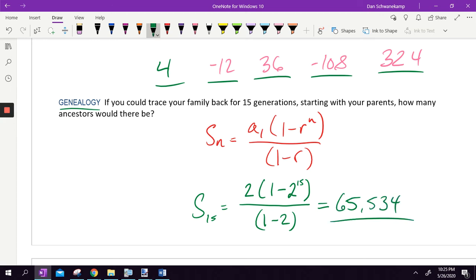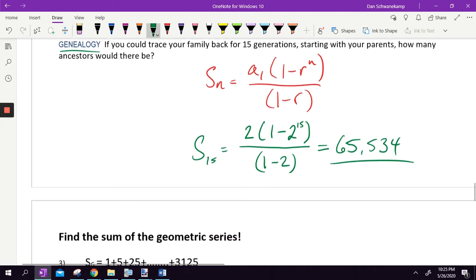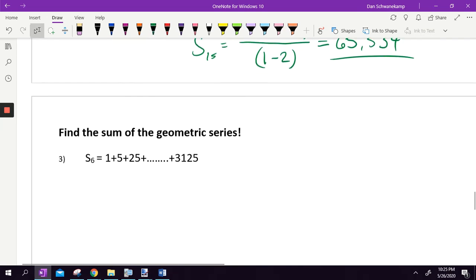Sometimes it's amazing when someone's like, oh, yeah, my great uncle was Abraham Lincoln. Well, yeah, or not great uncle, great, great, great, great, great uncle. Yeah, there's a lot of people in your history. Okay, when you go up the genealogical tree, everybody's parents had parents, had parents, had parents. It gets pretty big pretty fast. So just something to be aware of.